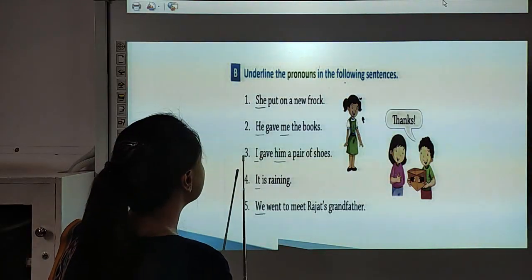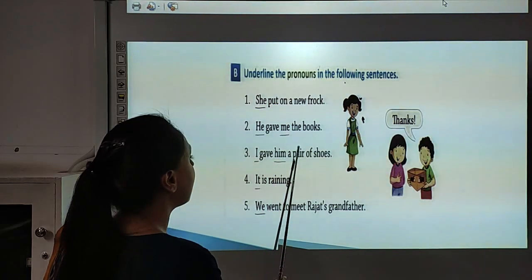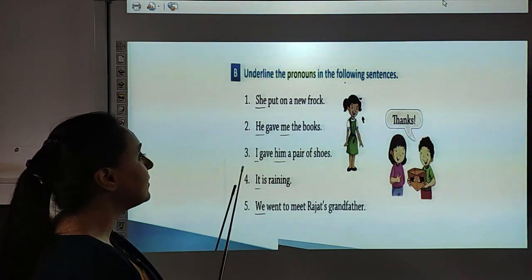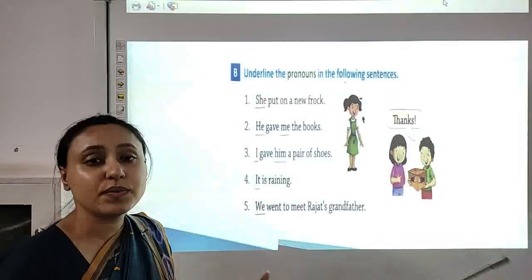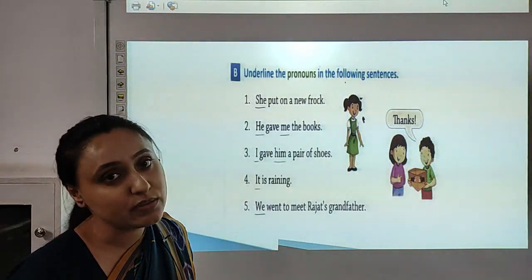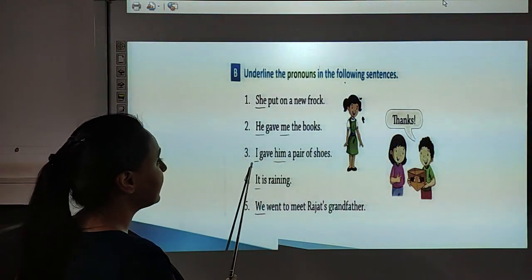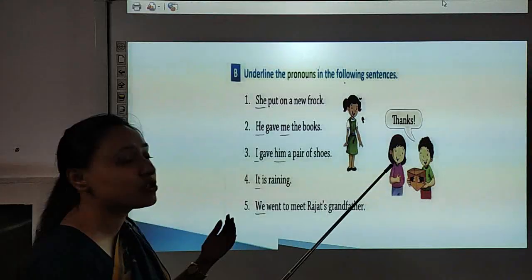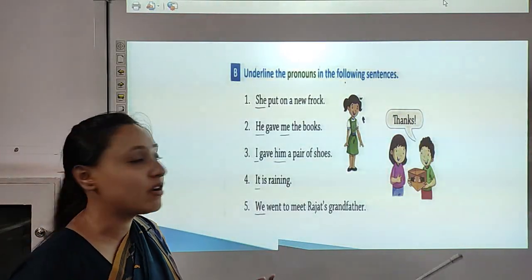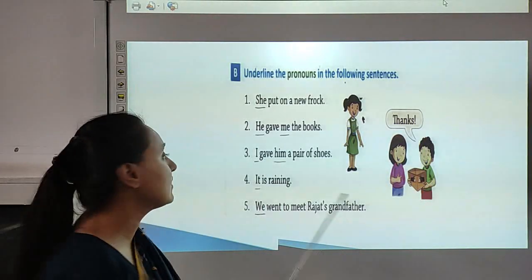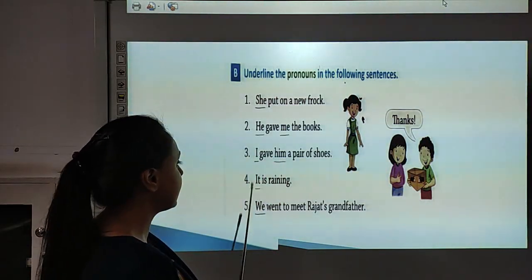Okay, now look at number 3. I gave him a pair of shoes. So children, here when do we use I? Whenever we talk about ourselves. So in place of a name, I is given because someone is talking about himself or herself, and him is also given over here. So we will underline I and him in this sentence.